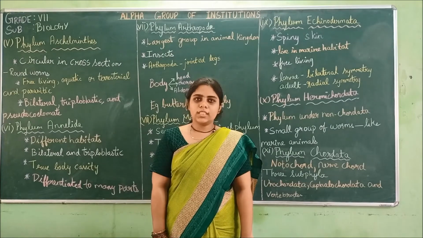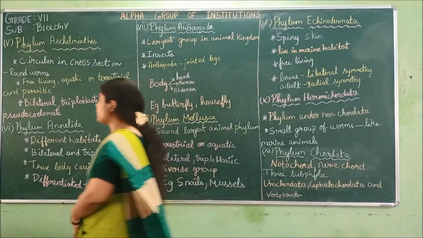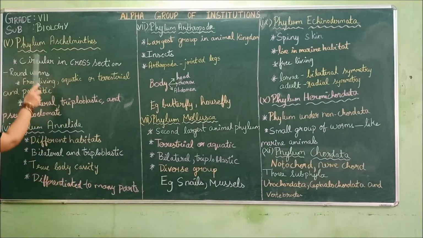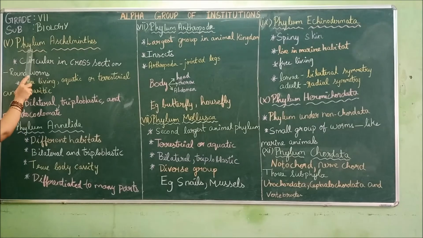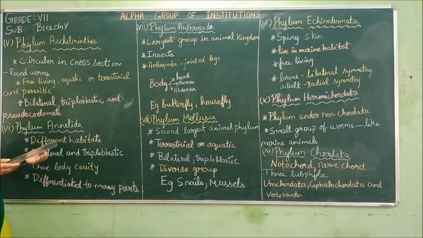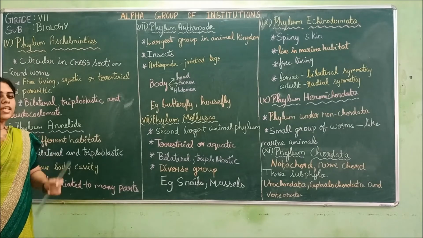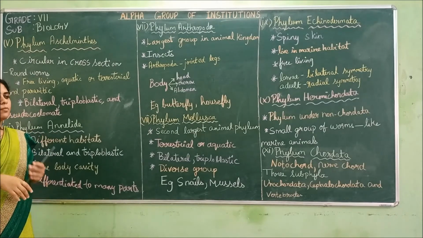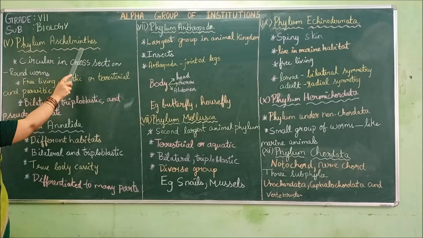Now we are going to see the other phyla of the animal kingdom. Next is the phylum Aschelminthes. It is circular in cross section. When the animal is taken and a cross section is made, it will be circular in shape. That is why all the round worms come under Aschelminthes.